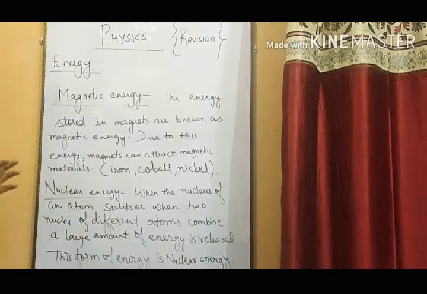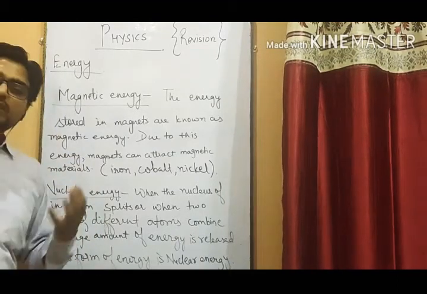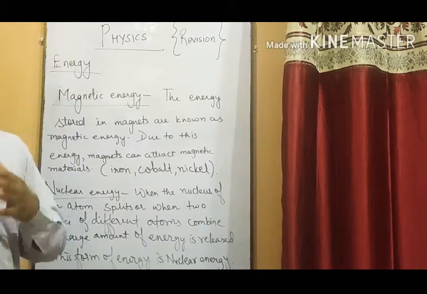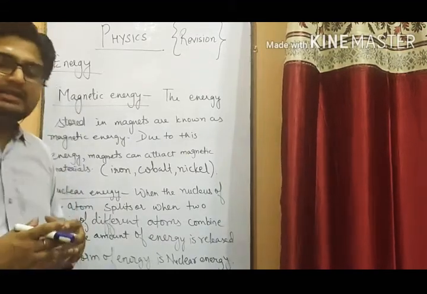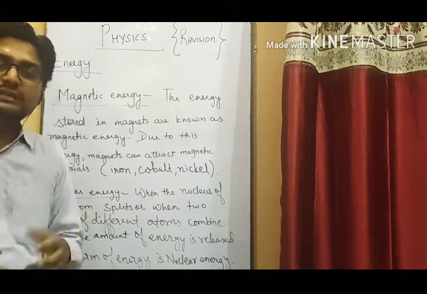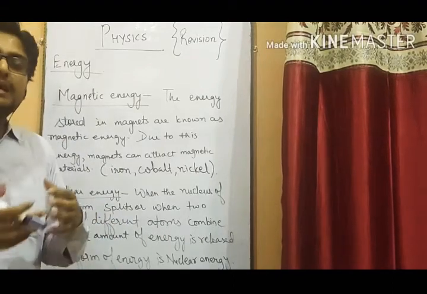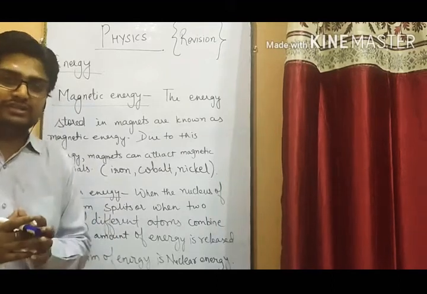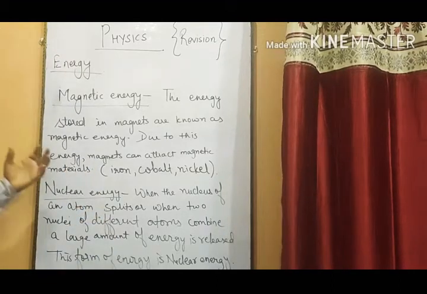So in the modern world nuclear energy is very useful because it is capable of producing a huge amount of energy. But this energy can be destructive also, and it can be useful also. So it is up to us how we make use of this form of energy. So this is all about the types of energy.